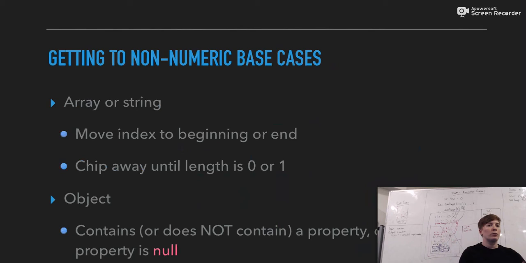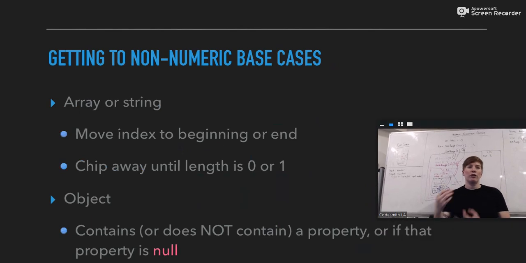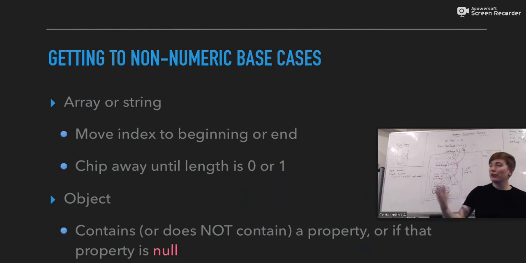Going through properties on an object, or doing something with an object and adding properties, like setting them to null, or using Booleans for true and false. You would use an object the same way you would for anything else. So recursion is not just for numeric inputs.